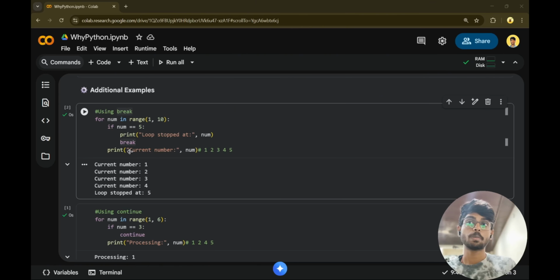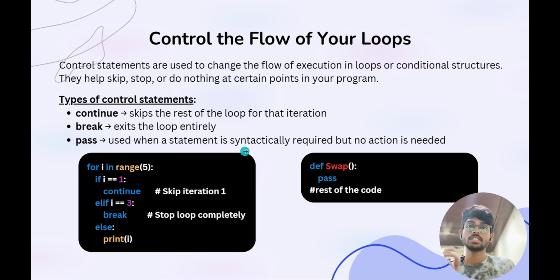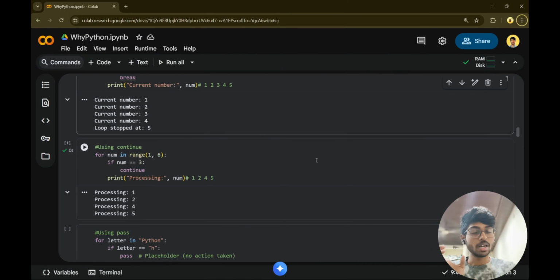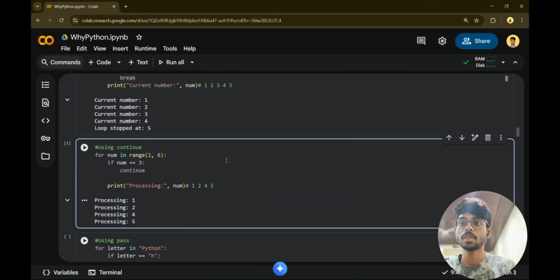Now, when it comes to pass, it is used when a statement is syntactically required but no action is needed. I will explain this in simple words by taking an example. Let me show you this. You have a situation where you need to write a particular function or a particular condition.